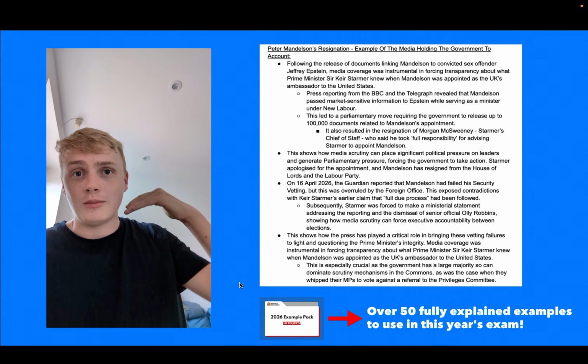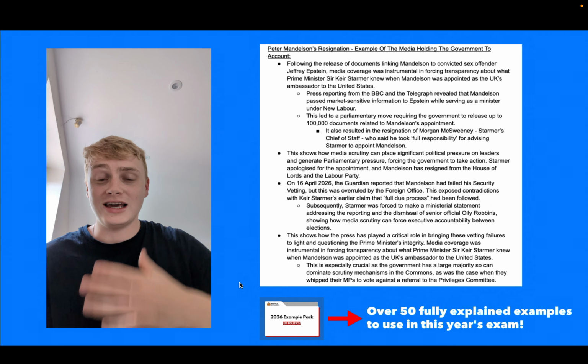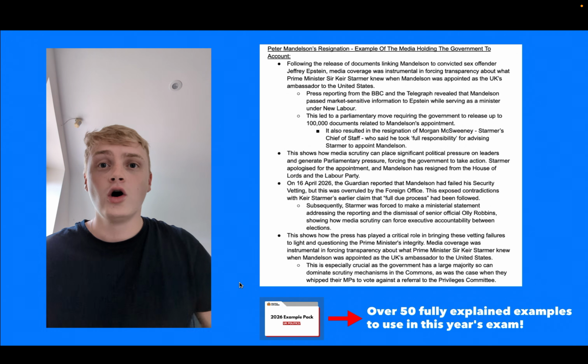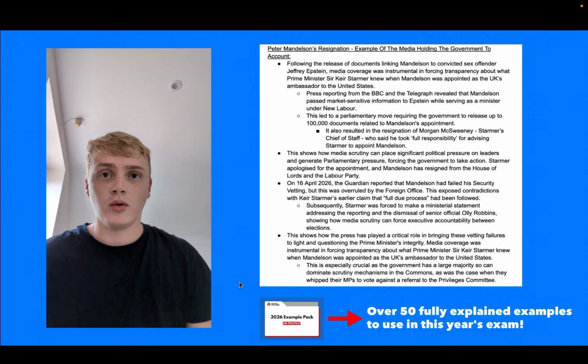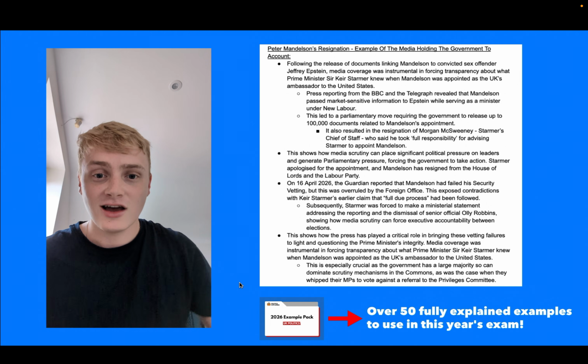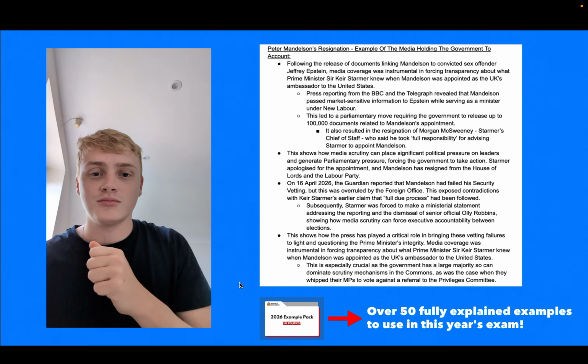And this led to a parliamentary move requiring the government to release up to 100,000 documents, and ultimately in the resignation of Starmer's Chief of Staff, Morgan McSweeney, as well. Whilst in April 2026, The Guardian reported that Mandelson had failed his security vetting, contradicting Keir Starmer. So a really good example of the media holding the government to account between elections.